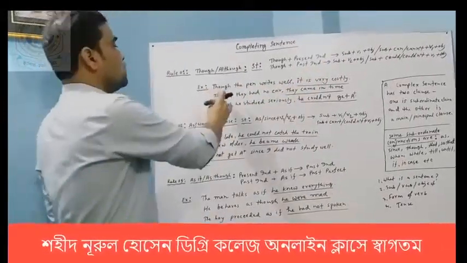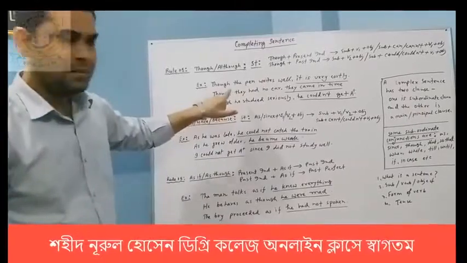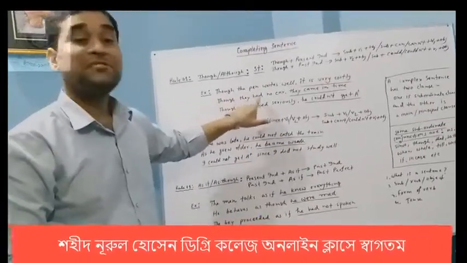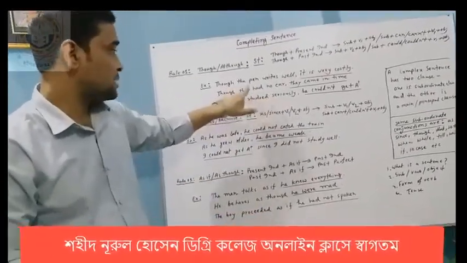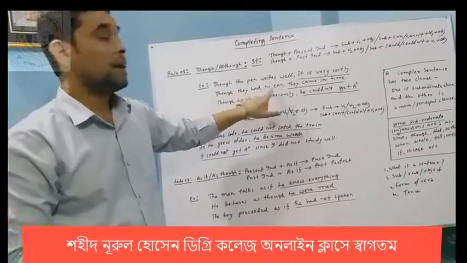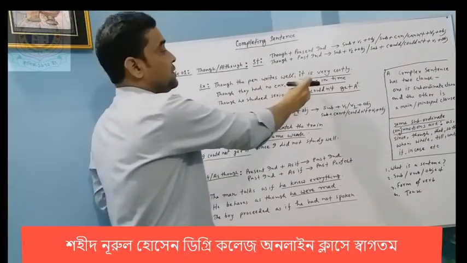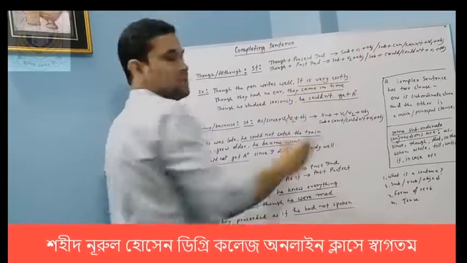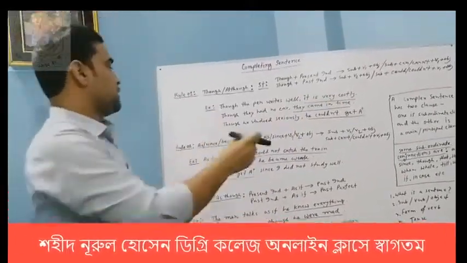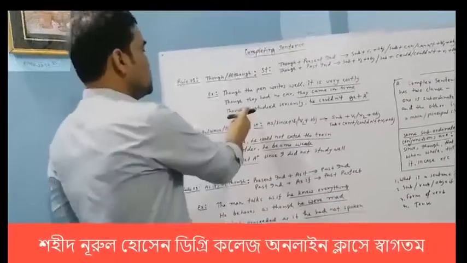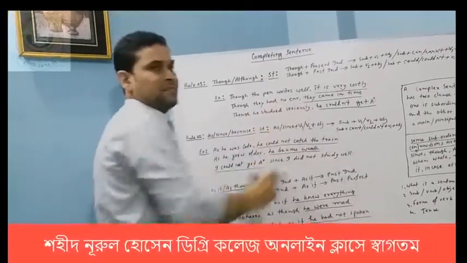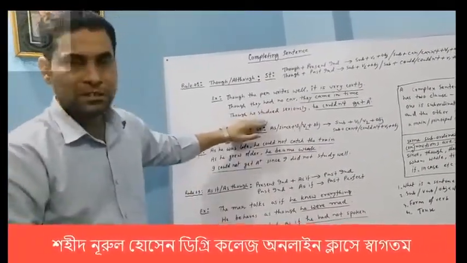Second sentence: though they had no car. This is though plus past indefinite tense, because it is subject plus past form of verb plus object. The next portion, the main clause, is also past indefinite tense: they came in time. Another sentence I am going to tell you: though he studied seriously. This is also past indefinite tense.